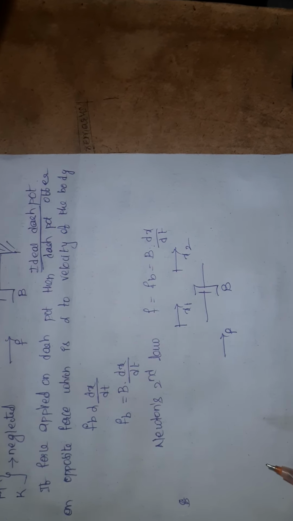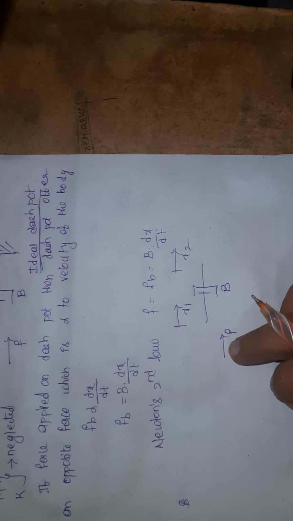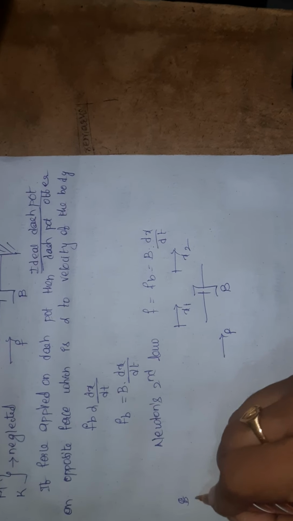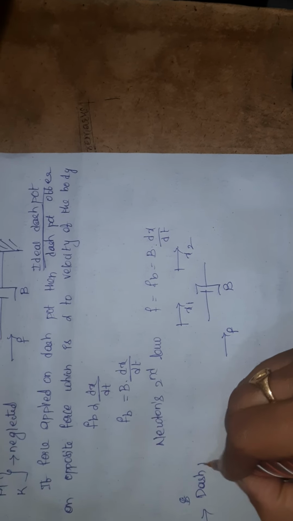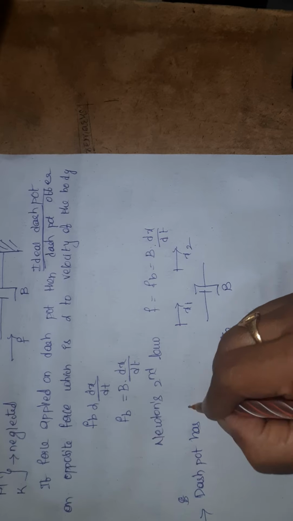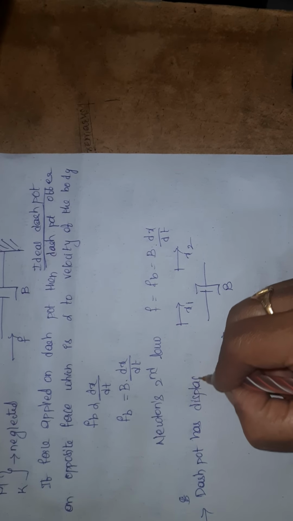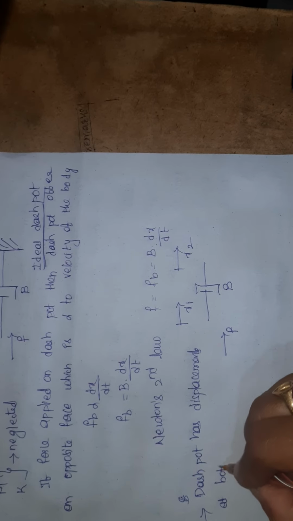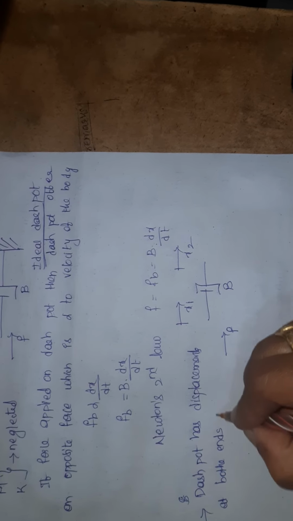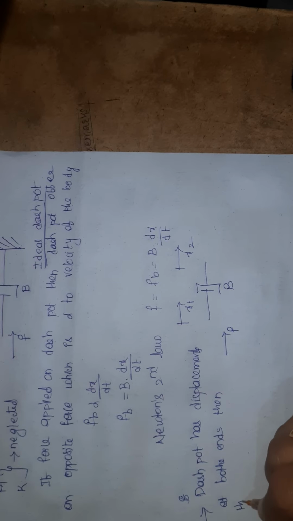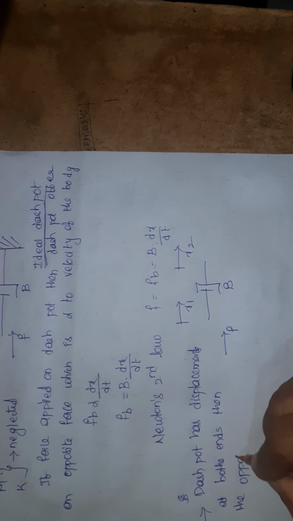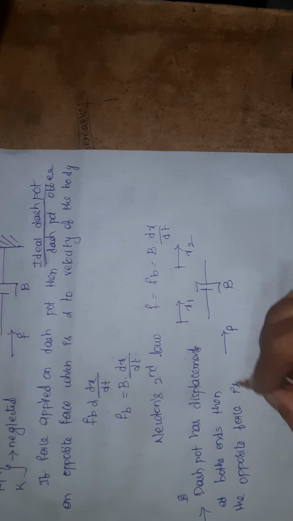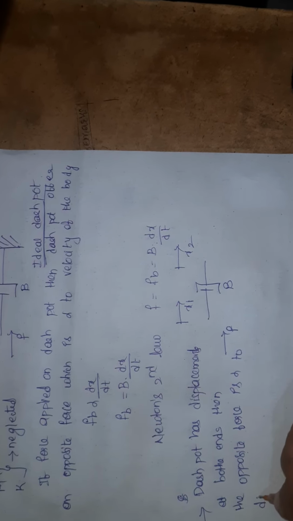So simply, when a dashpot has displacements at both ends, then the opposing force is proportional to the differential velocity.